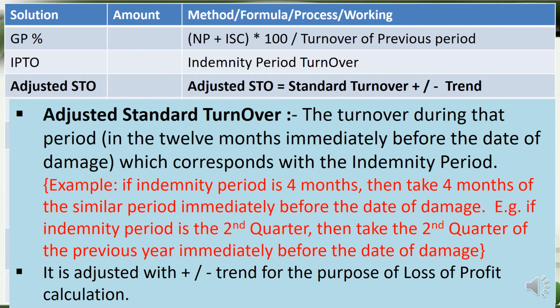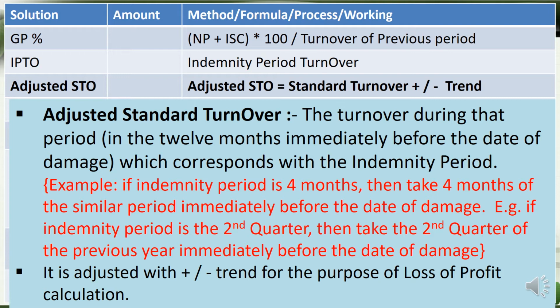So adjusted standard turnover is the turnover during that period in the 12 months immediately before the date of damage, which corresponds with the indemnity period. That is the important point. We have to take the previous year trend turnover, and that should correspond with the indemnity period.